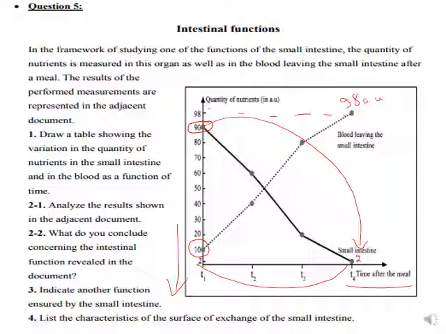You have to say that it has a thin wall of intestinal cells, highly vascularized, and it has a large surface area of exchange. And in this way, we can finish this exercise according to the document. Already I know this phenomenon, which is the intestinal absorption of nutrients. Other functions of the small intestine are chemical digestion by the help of the juices, and mechanical digestion with the peristaltic movement.